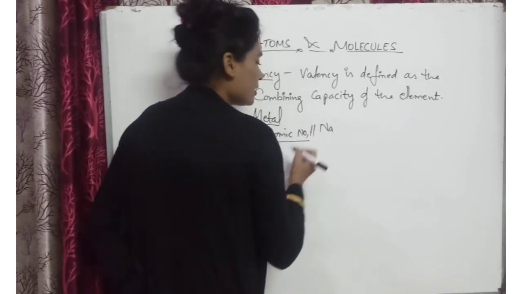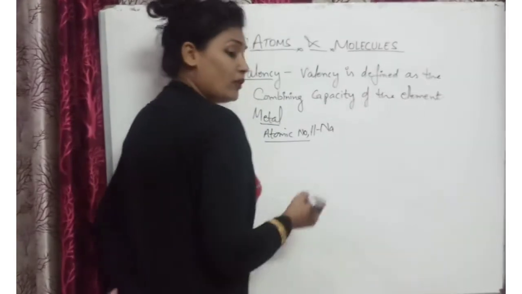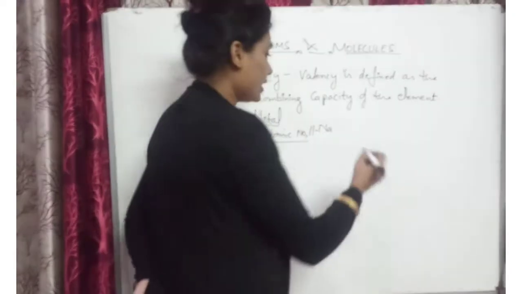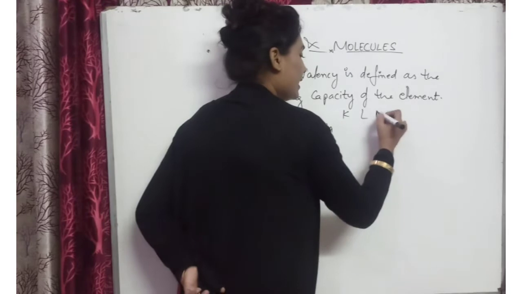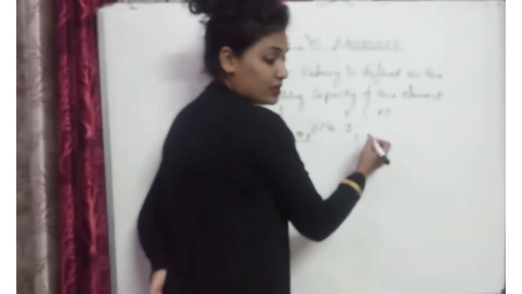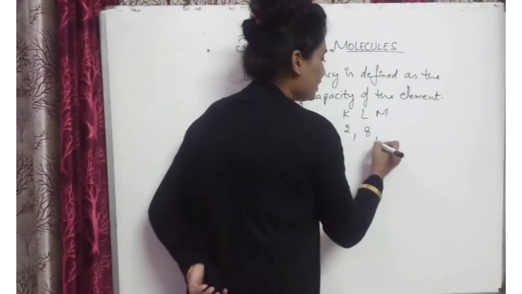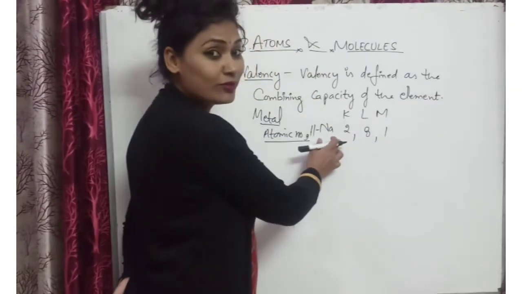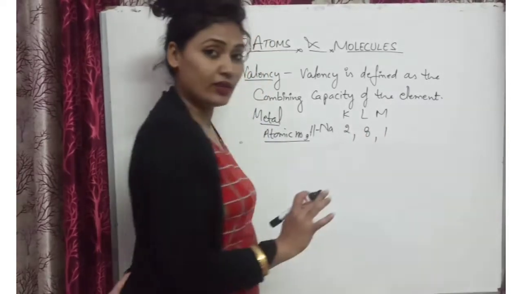Now, if we want to write the electronic configuration, the K shell contains 2 electrons. The atomic number is 11, so we distribute the remaining electrons as 2, 8, 1. So 2 and 8 is 10, and 1 makes 11.